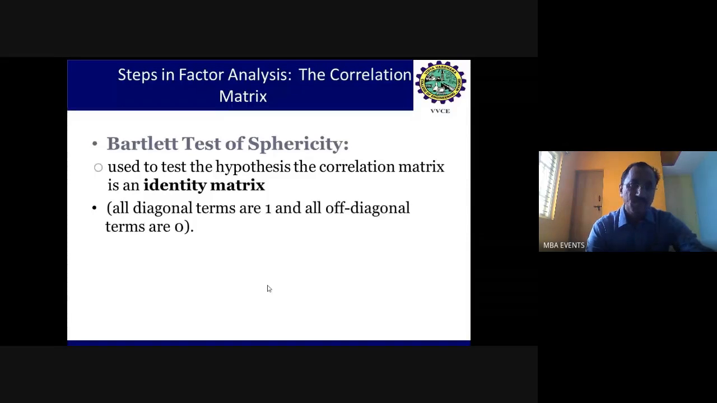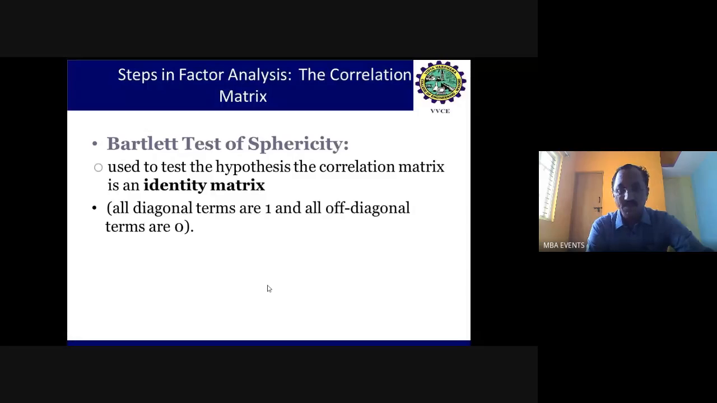We use the hypothesis that the correlation matrix is an identity matrix or not. If it is an identity matrix, then definitely it helps bring a good relationship among the variables. That's what we normally check in this correlation matrix, and this is called Bartlett's test of sphericity. It is the first step of analysis in factor analysis.